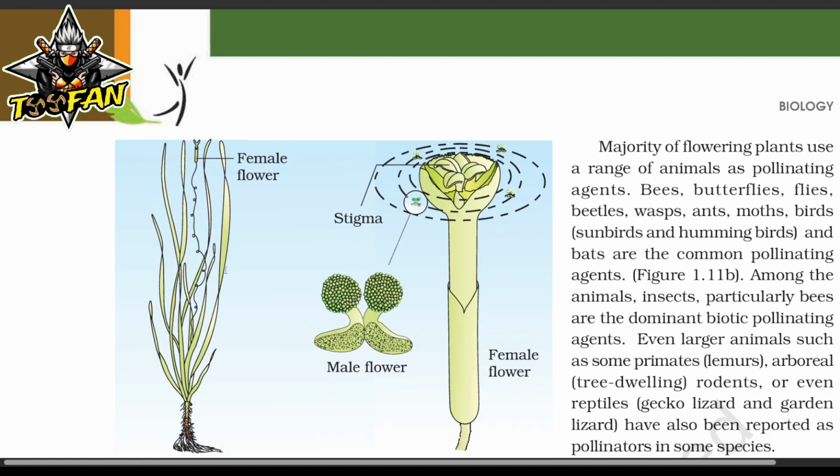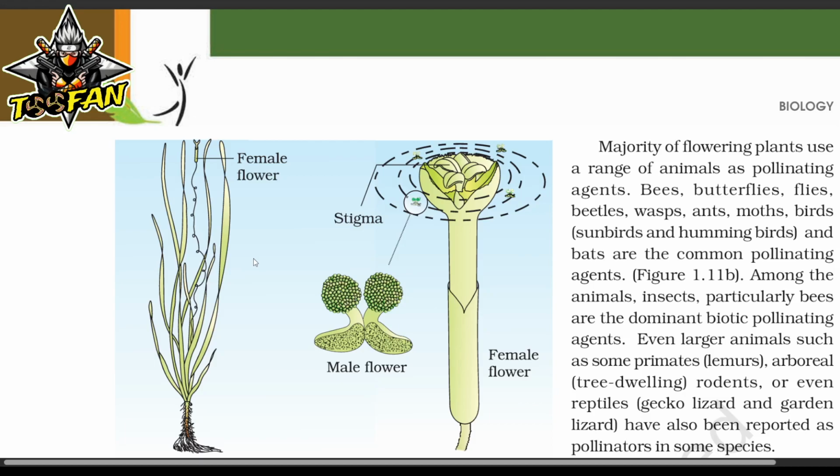So majority of the flowering plants use a range of animals as pollinating agents: bees, butterflies, flies, beetles, wasps, ants, moths, birds, sunbirds and hummingbirds, and bats are the common pollinating agents. Among the animals, insects, particularly bees, are the dominant biotic pollinating agent. Even larger animals such as some primates, lemurs,